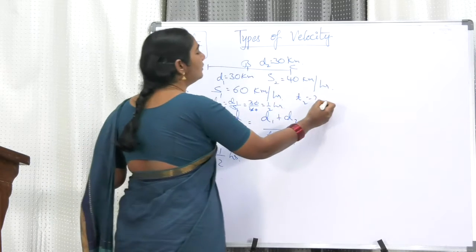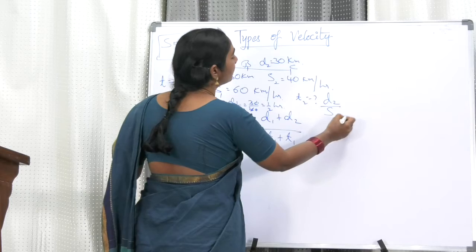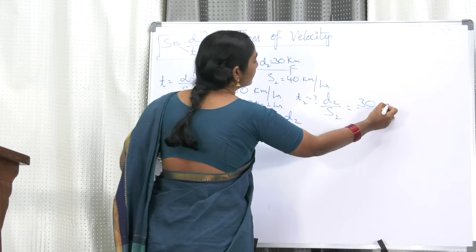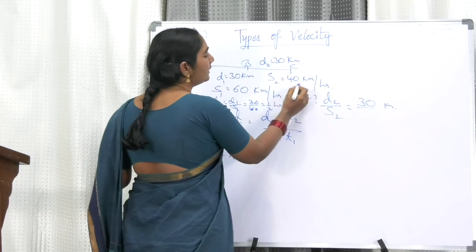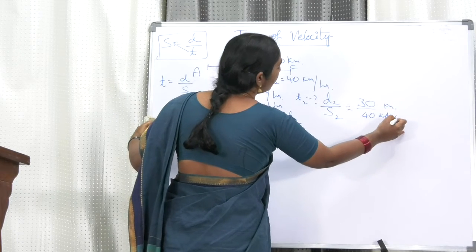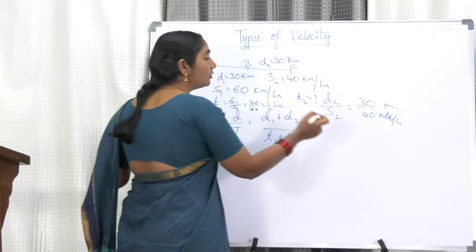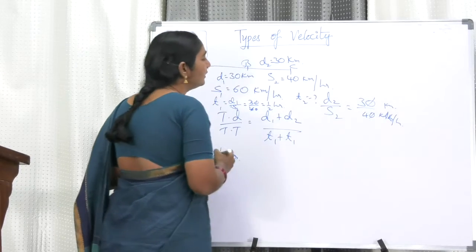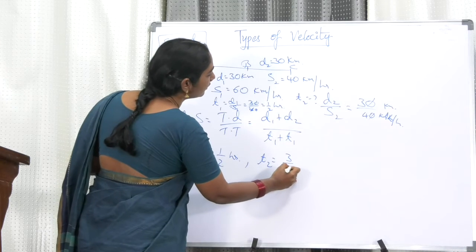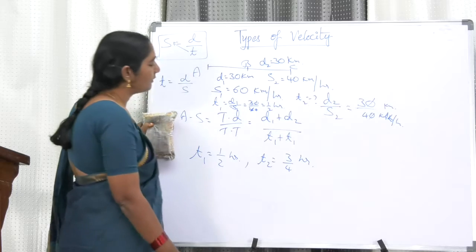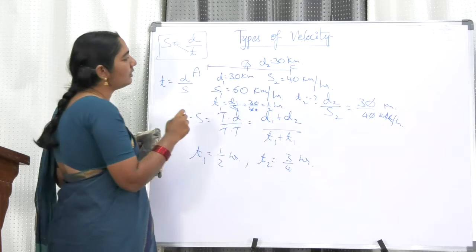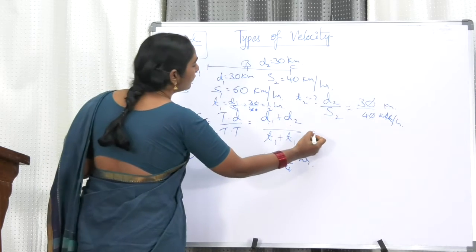Now T2 is also equal to distance by speed. The distance is already given to us, that is 30 kilometers, and the speed is also given to us, that is 40 kilometers per hour. So now if you cancel, you are getting T2 is equal to 3 by 4 hours. Now my dear friends, from this what we want is total distance, total time.